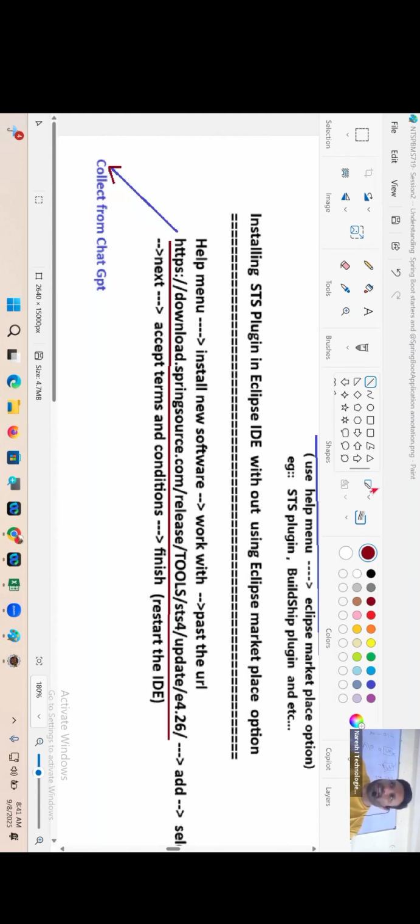Factory bean is not because of XML. Factory bean is because of what? Implementing the FactoryBean interface. That will remain the same for XML or annotation. Are you understanding my statement, guys? Come on.